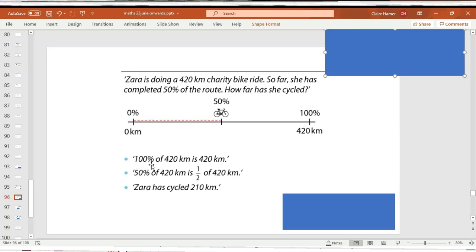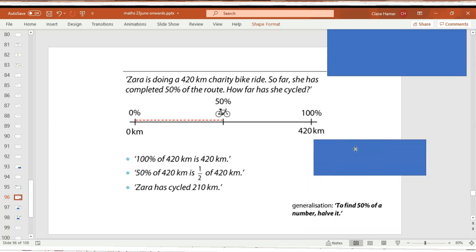So 100% of the journey is 420 kilometres. 50% means half, so Zara has cycled 210 kilometres. Mark your work, did you get it right? So basically, to find 50% of a number, halve it. Nice and easy.